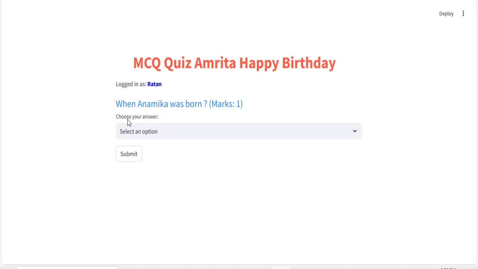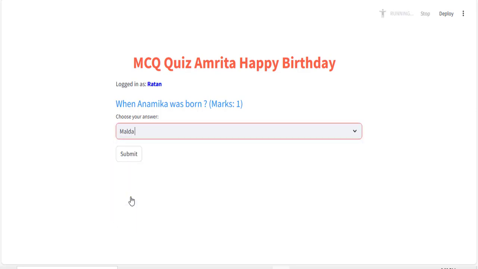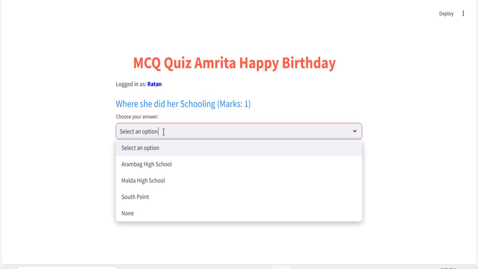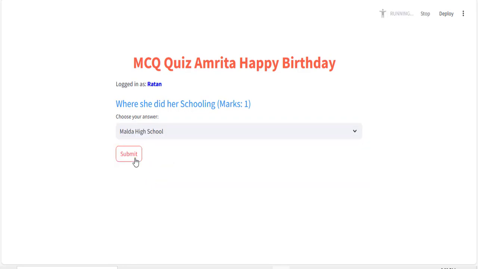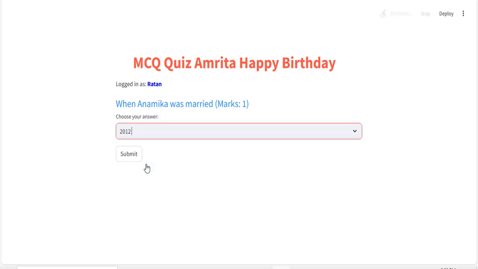Now when Anamika was born, let me say I am Ratan, select an option. So let me click on Malda. Then I'm clicking on submit. Then where she did her schooling, select an option. So let me click on Malda High School. Now when Anamika was married, let me go to 2012. Okay, I'm clicking on this.